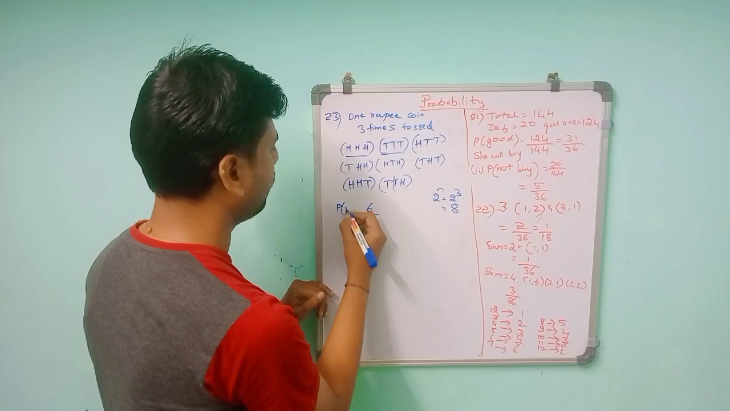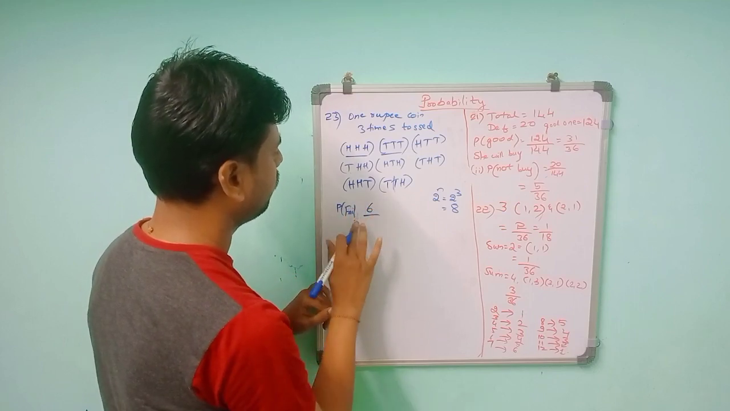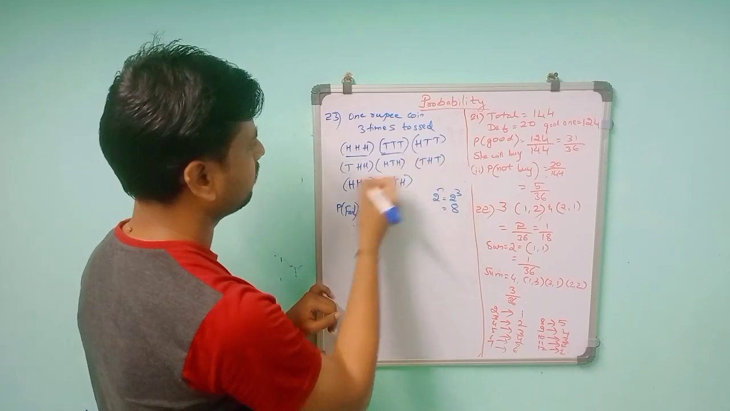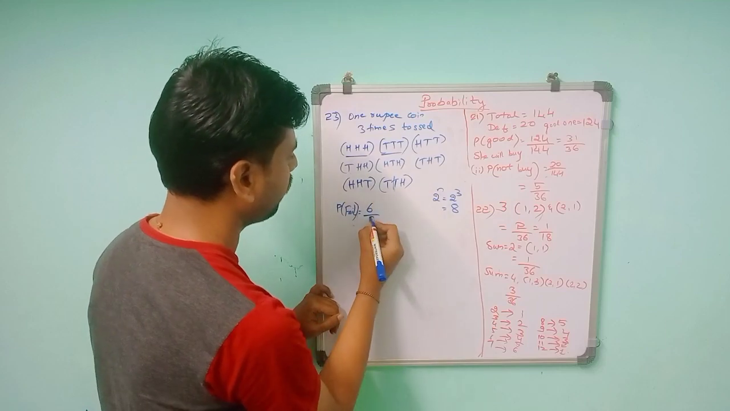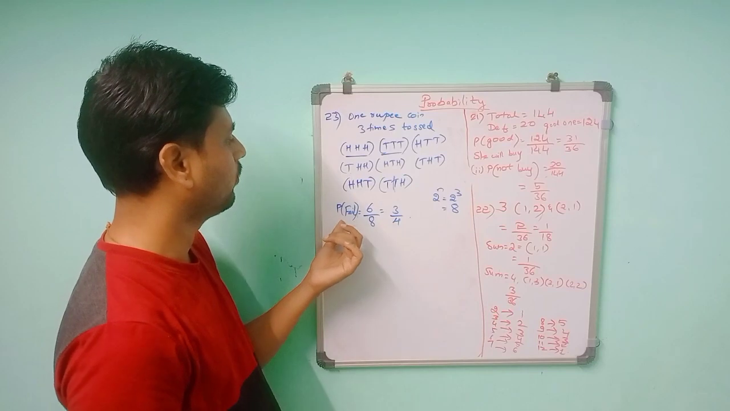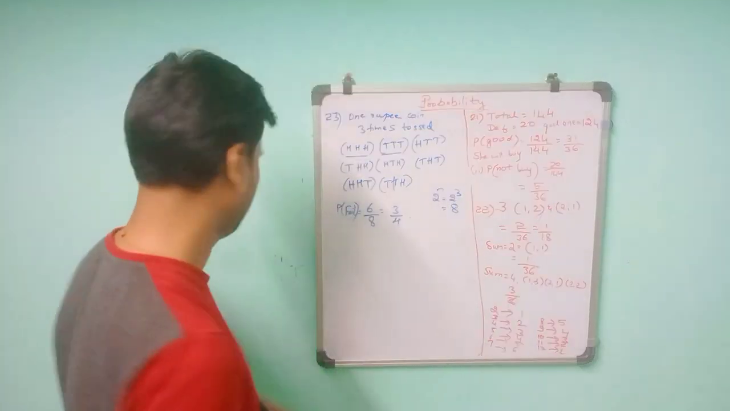Probability of fail means total 6 divided by total number 8. So 3 by 4. So the probability of failing is 6 by 8, that is 3 by 4.